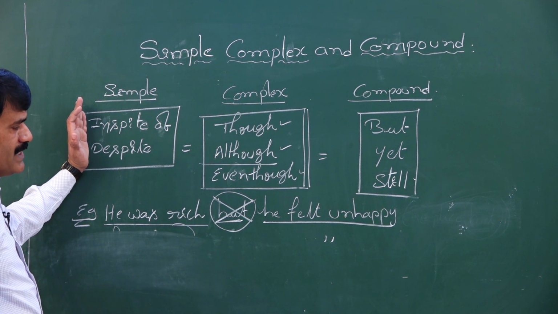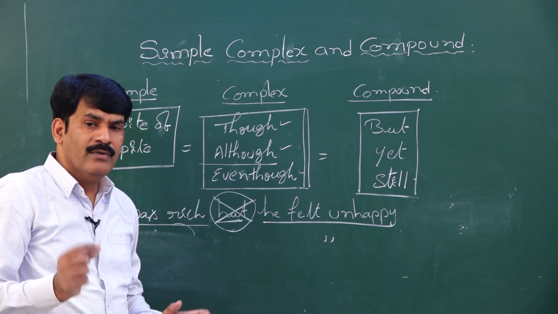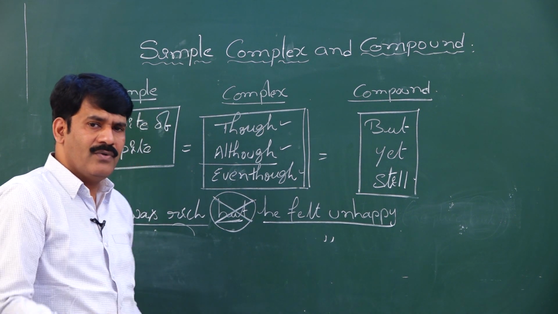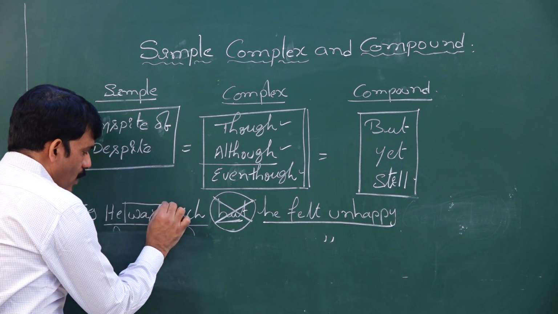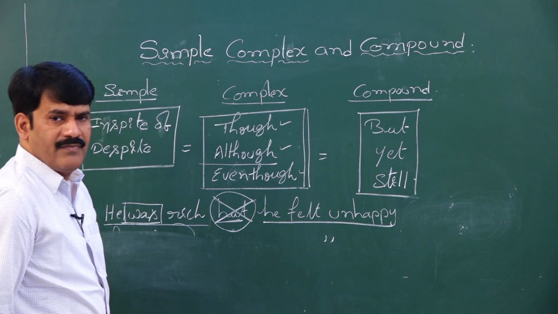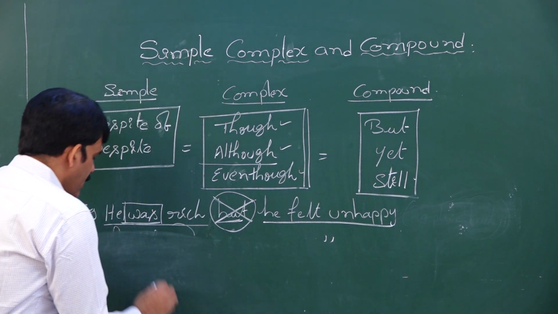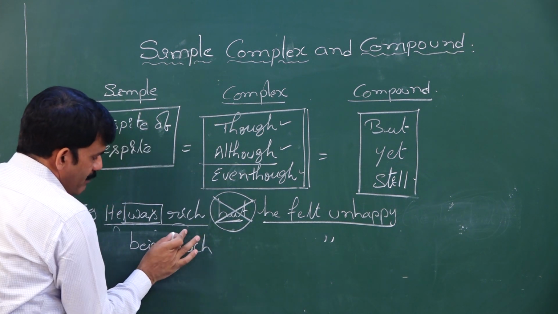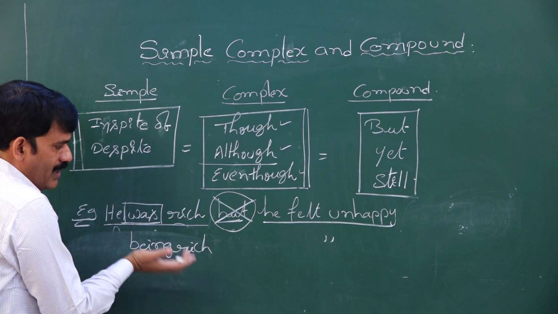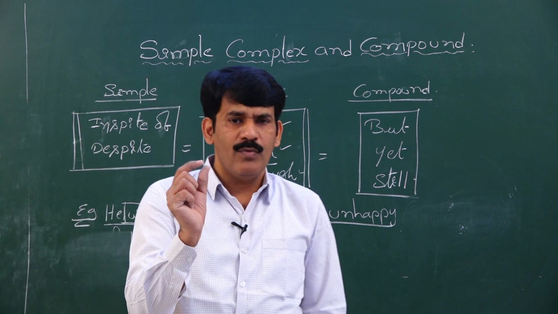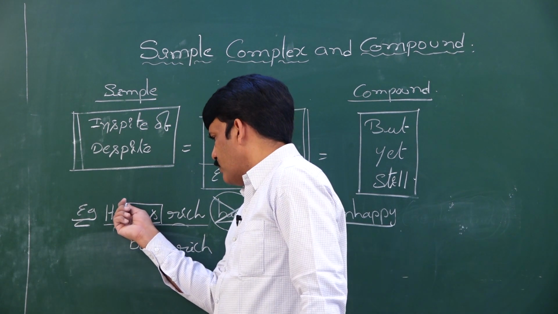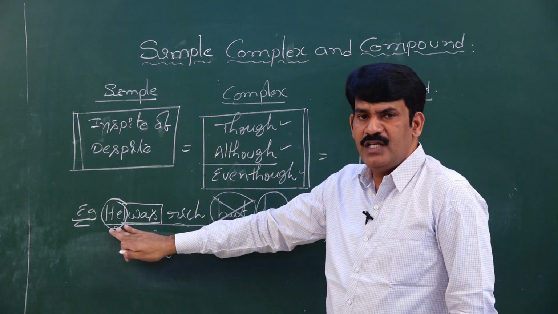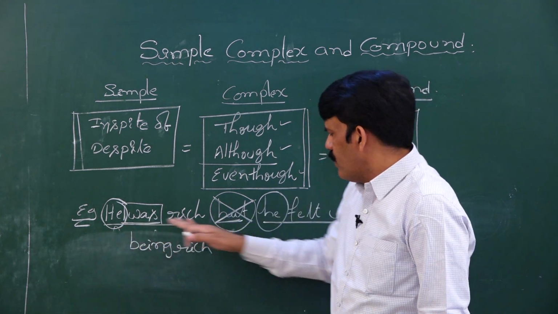When both the words convey the same meaning, what was the technique I told you to convert a clause into a phrase? To convert a clause into a phrase, you have to write the fourth form of the verb given. What is the fourth form of the verb? The fourth form of the verb is being. Then you take being. Being rich. So, I made my clause into a phrase. Before you make a clause into a phrase, my dear students, one more point has to be noted. You see, in both the clauses, whether the subject is the same or different.